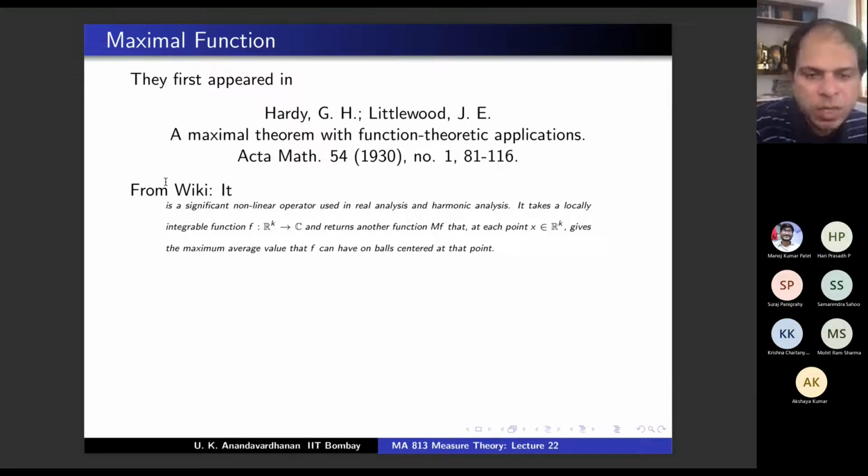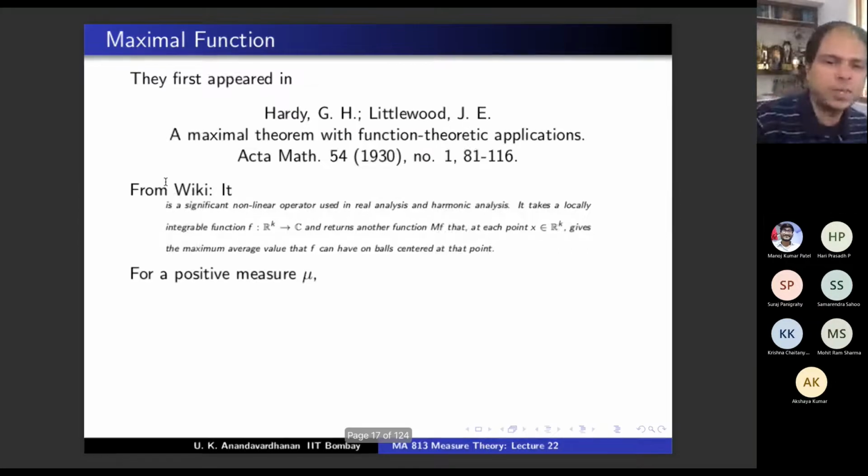These are the things which you need in partial differential equations. It takes a locally integrable function f and returns another function called mf that at each point x gives the maximum average value that f can have on balls centered at that point.